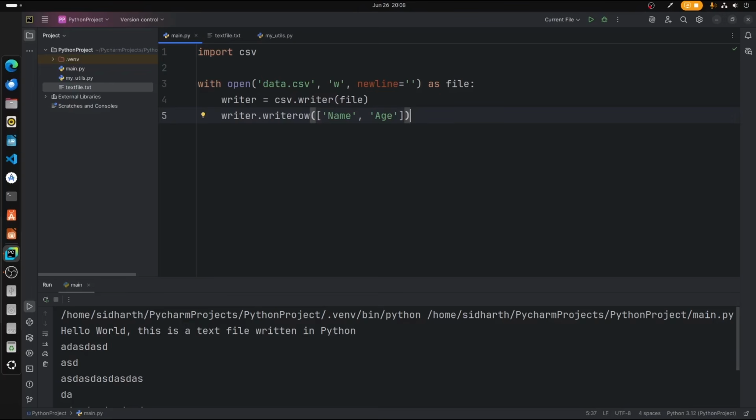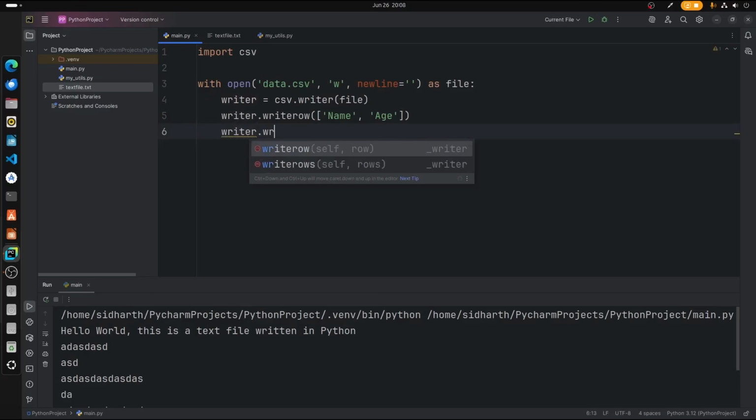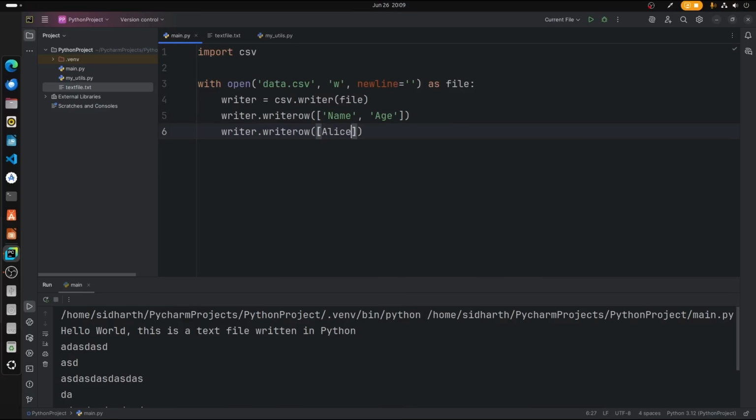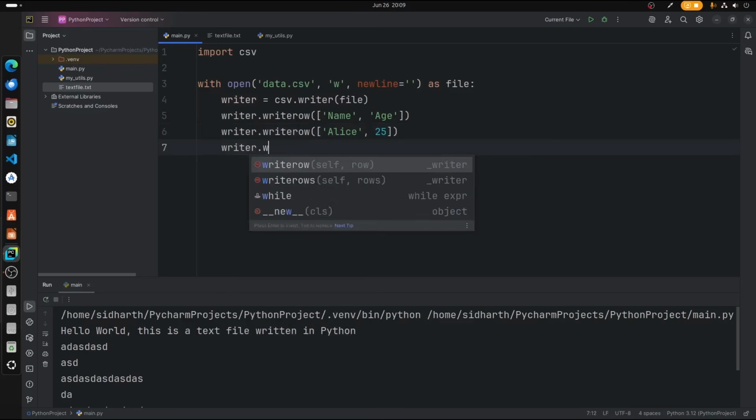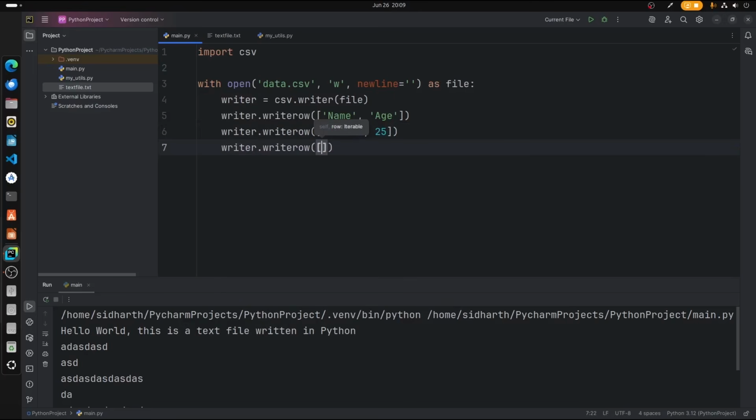This is what you call a header row. Now we're going to write some of the other data here. So writerow, let's say Alice, and age is 25. And writer.writerow, and I want to create one for Bob. Bob is 30 years old. Now if we run this script, a CSV file will be created.